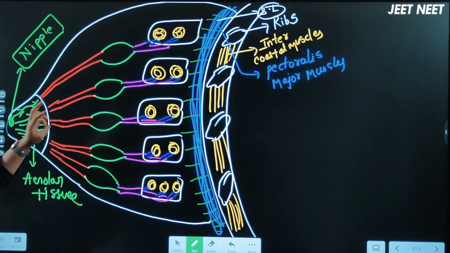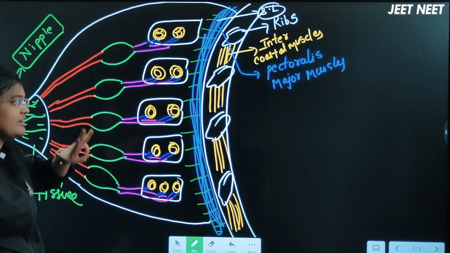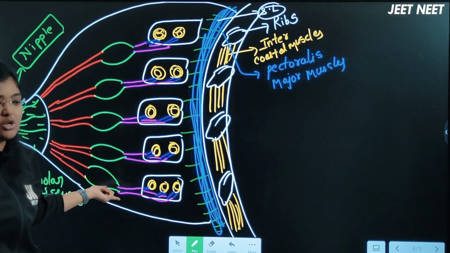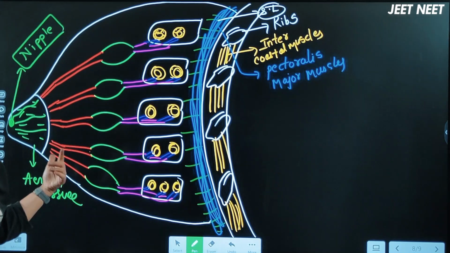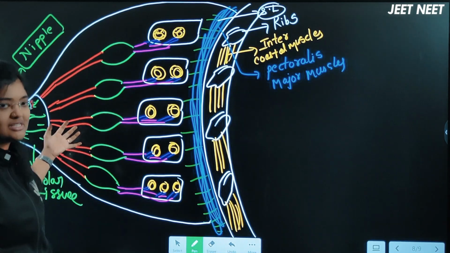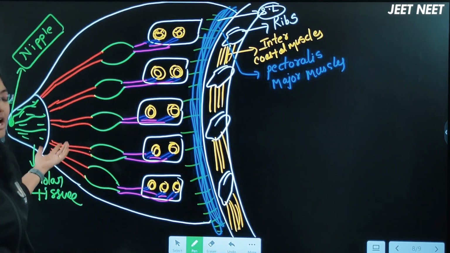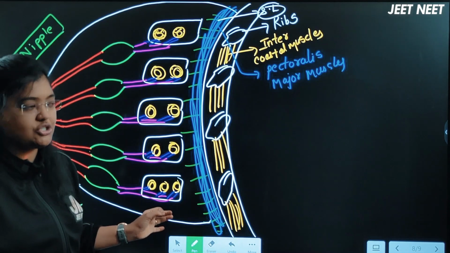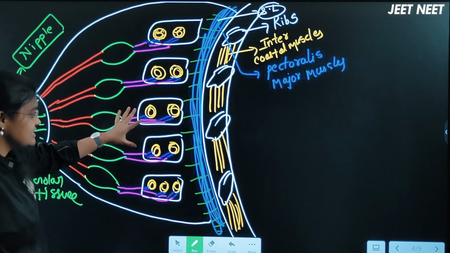Now the mammary gland is made up of three tissues, we said. The first tissue is called the glandular tissue. Why is it glandular? Which type of gland is it here? Is it exocrine or endocrine? It's exocrine, because it is secreting its secretions out of the body, isn't it? The milk we are secreting goes out of the body. So it's an exocrine secretion, an exocrine gland actually. This is the glandular part.